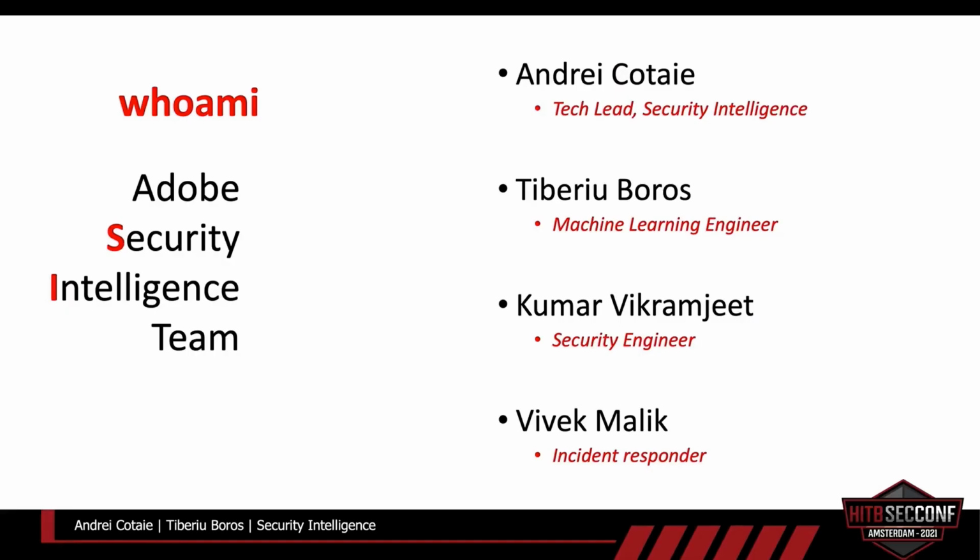First of all, a couple of words about us. We are the Security Intelligence team. We are a part of Adobe Security Coordination Center, and the purpose of the team is to do data science research in the security field. We mostly focus on reactive security, and that basically means identifying threats that cannot be detected via conventional ways. In other words, we use the logs and the security data we collect from Adobe assets, and we try to find anomalies and bad stuff.